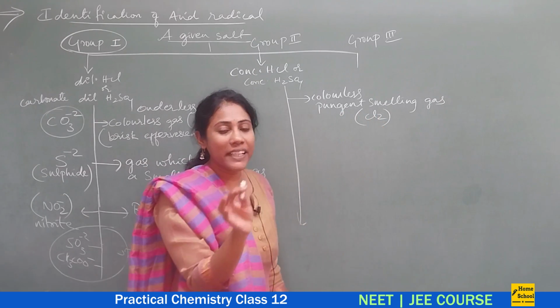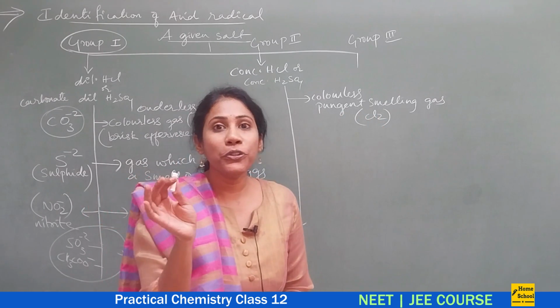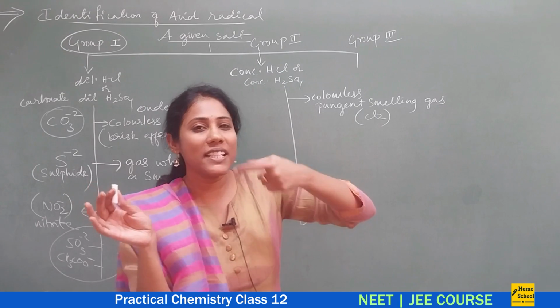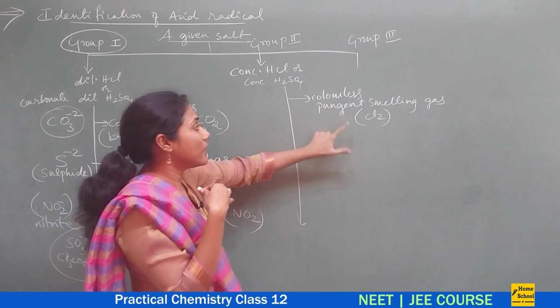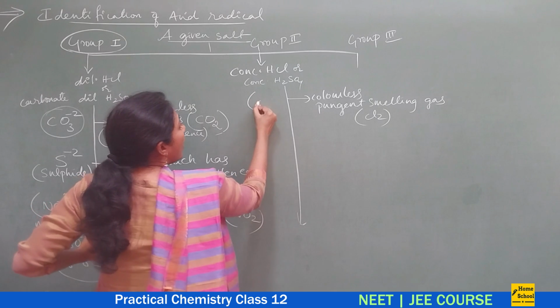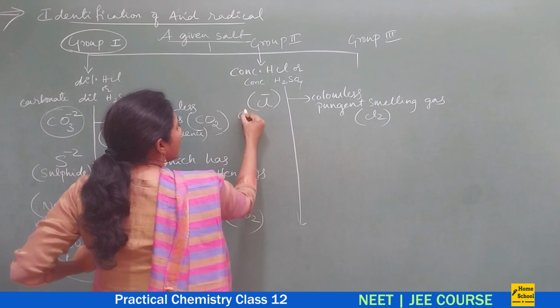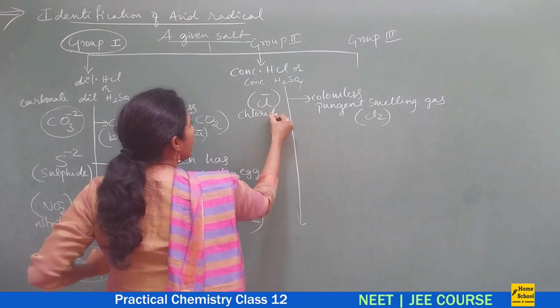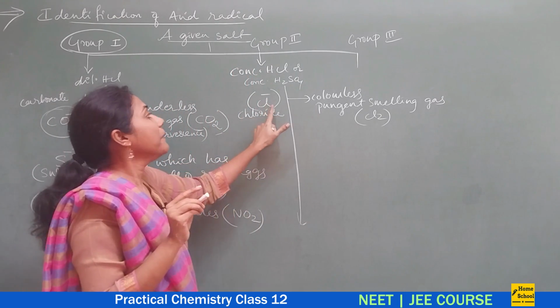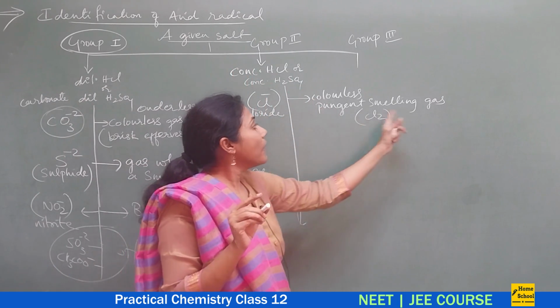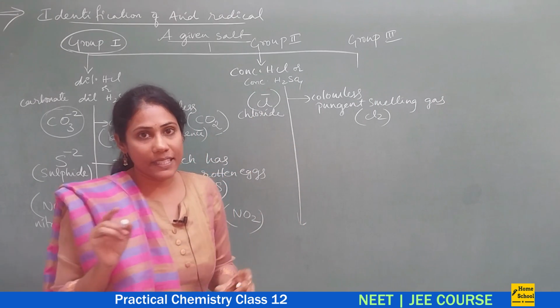Chlorine gas is very dangerous, and you'll have that white color, very strong pungent smelling gas coming out. So that means your salt has which acid radical? Chloride radical. So the presence of chloride radical gets detected if you observe the pungent smelling colorless gas.